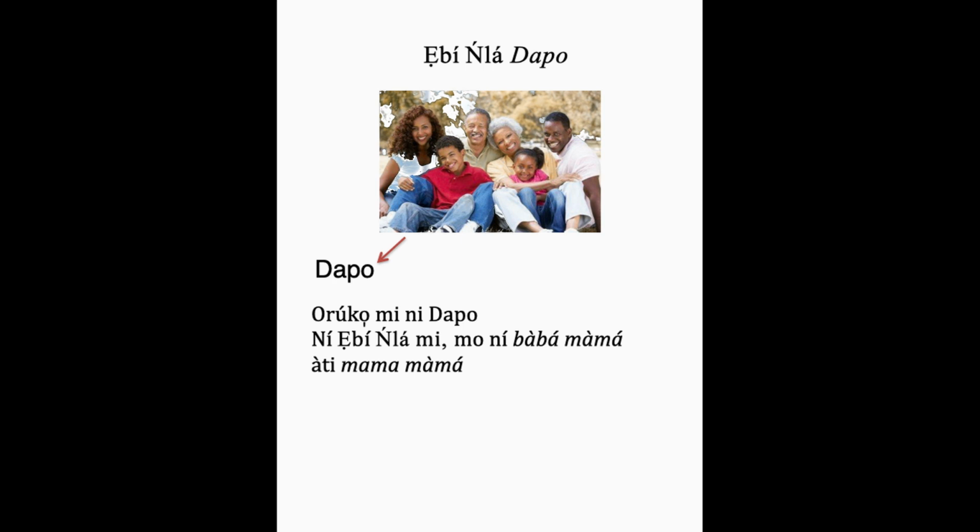Here, he did not say ní ẹbí kékeré mi. Okay, so he's saying this is my immediate family. But ní ẹbí ńlá, so pay attention to the vocabulary. Now he begins to introduce the members of his extended family. So ní ẹbí ńlá mi, mo ní bàbá màmá àti màmá.